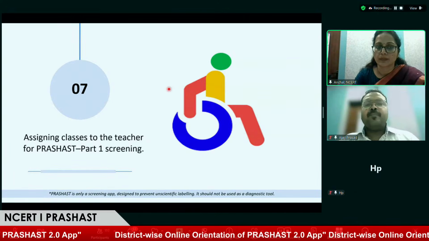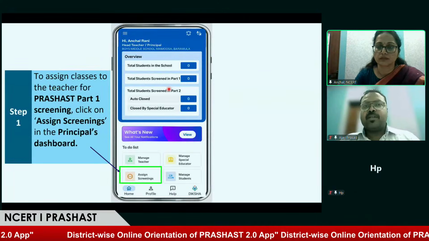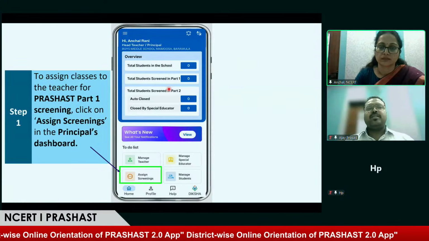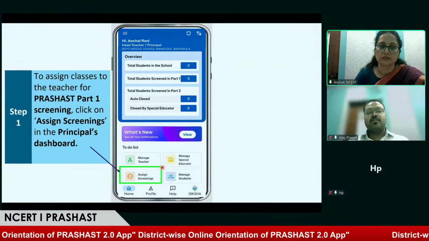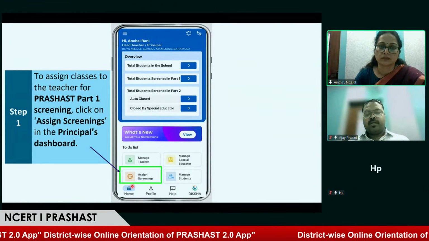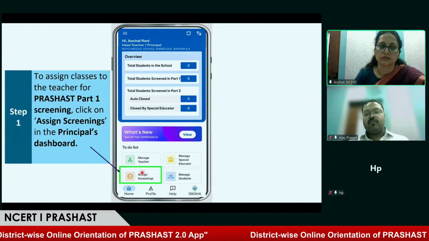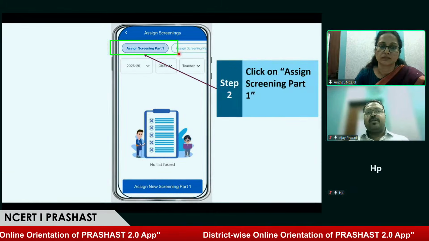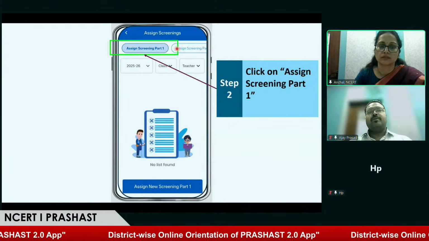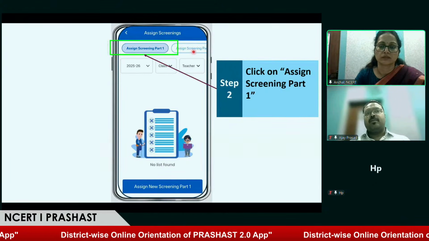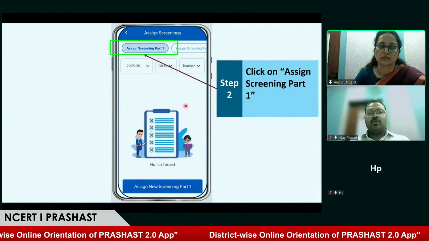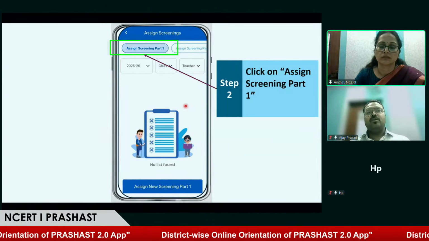Yes, ma'am. So going forward for the part 1 screening, as we know, all the activities for a head teacher are listed under the to-do list in the PRASHAST application. So to assign screening, the head teacher will click on the assign screening tab over here. After that, the head teacher will get an option to assign screening part 1, which the head teacher will assign to the teacher, and assign screening part 2 for the special educator. So going forward, we'll see how the head teacher can assign screening to the teachers.